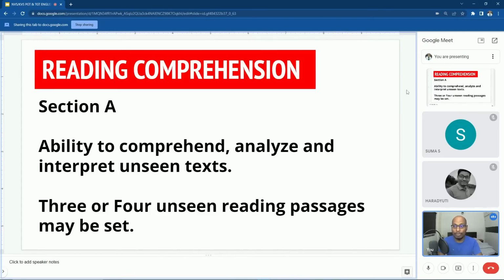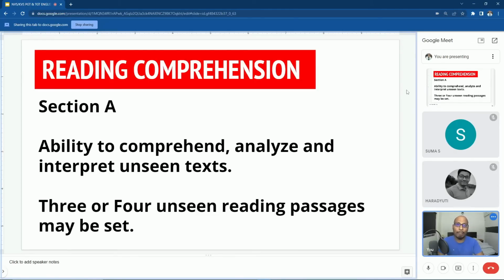Interpret means how well you understand the information presented in the passage. And how many passages will you get? You may get 3 or 4 unseen reading passages. Under each, you may get maximum 4 or 5 questions, divided into different categories.